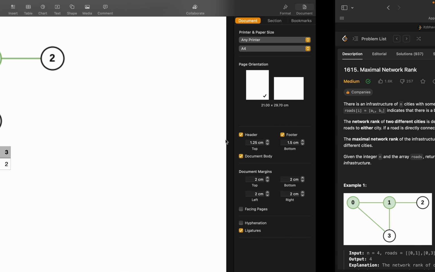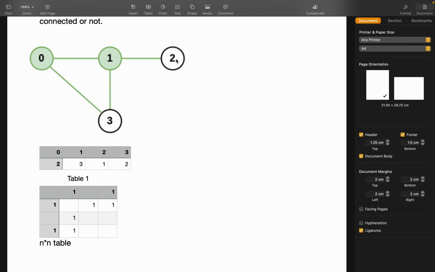there are two conditions. It can be 0, because if 2 is not connected to anyone, it is basically connected to 1, but 2 is further not connected to anyone. So otherwise it will be 0, and maximum it can be 1. Okay, 0 is connected to 1, 1 is connected to 0, but we can only count, maximum count can be 1. So that's why we are making this road 0 and road 1.